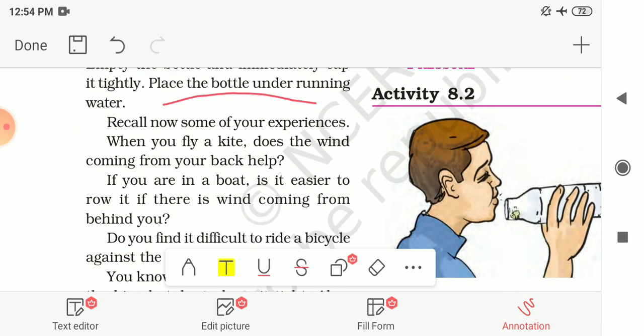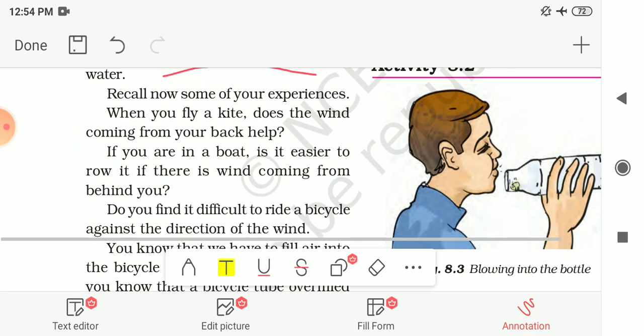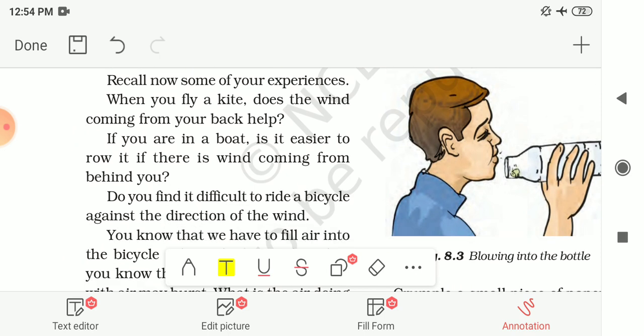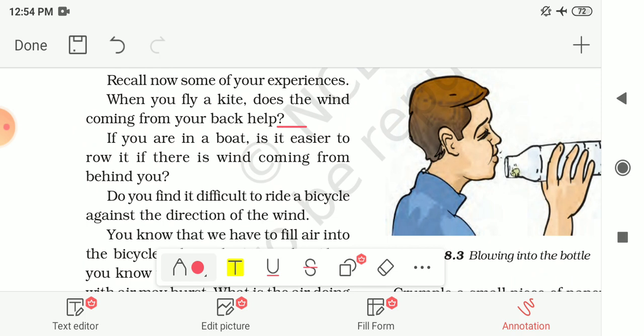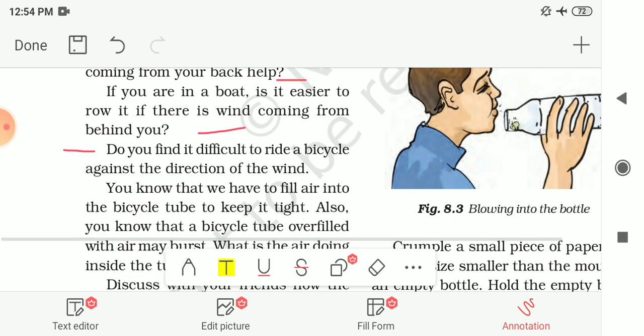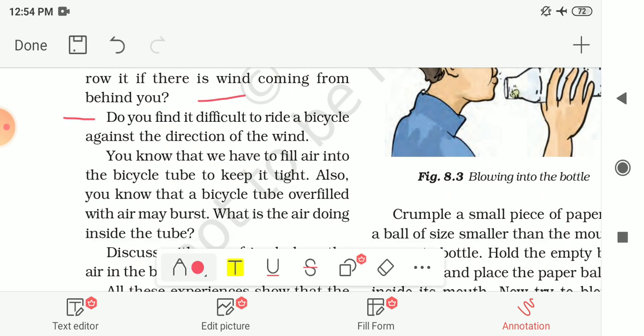And recall now some of your experiences. When you fly a kite, does the wind coming from your back help you? Yes, if the wind is coming from behind you, it will help to fly the kite. And if you are in a boat, is it easier to row or to sail if there is wind coming from behind you? Yes, at that time it's easy. Or do you find it difficult to ride a bicycle against the direction of the wind? Yes, we find difficulty riding the bicycle when the wind is in the opposite direction.